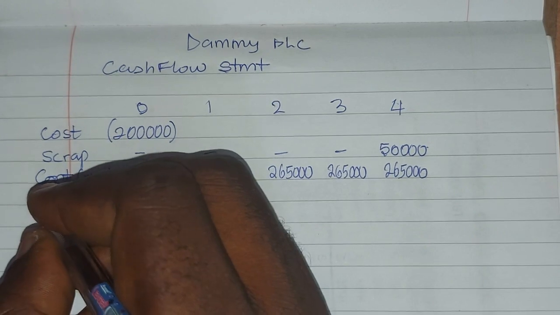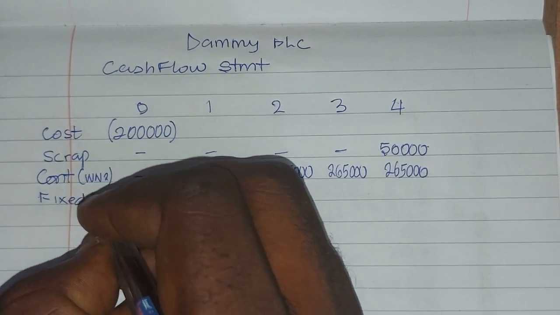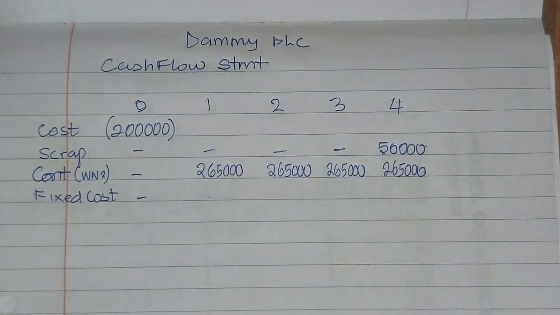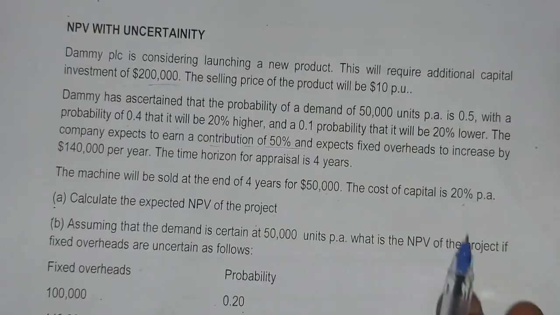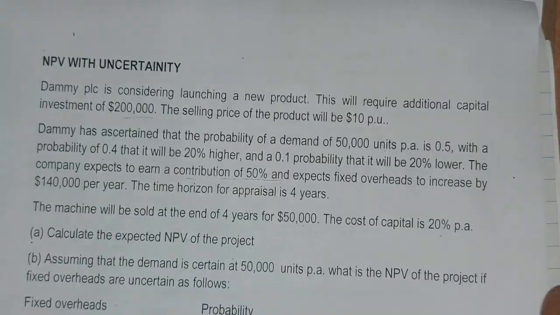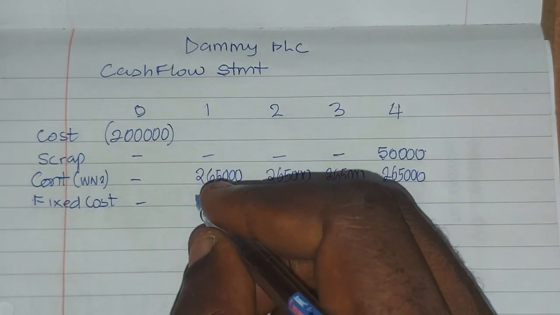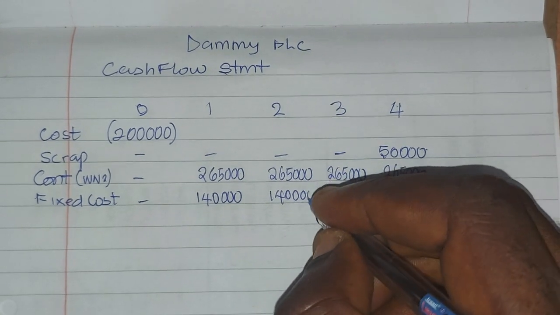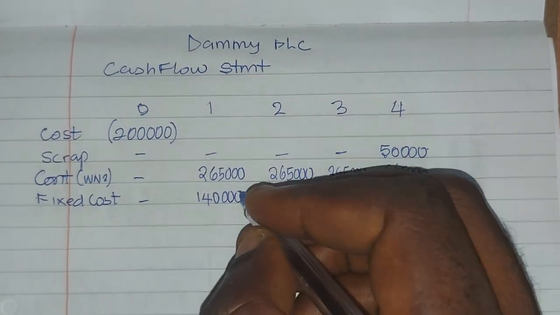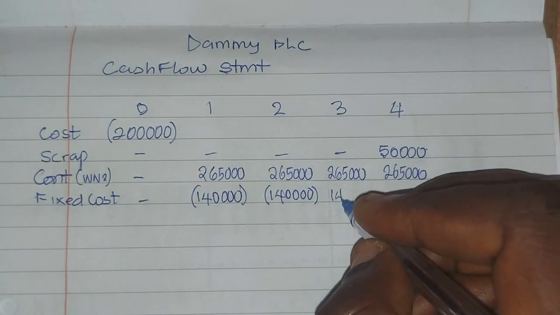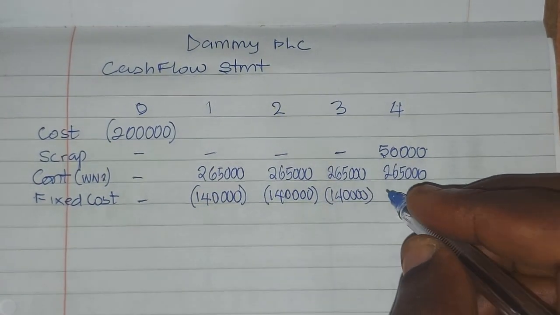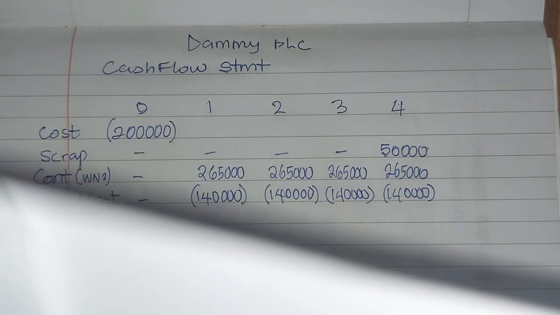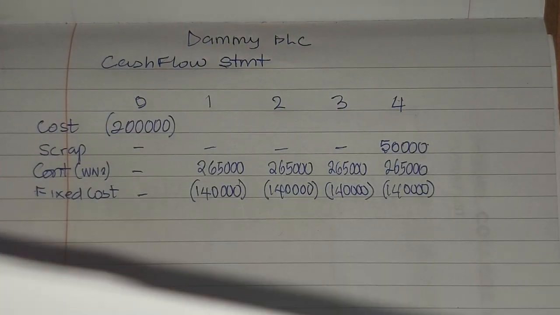Then we have our incremental fixed costs for the project. We are told that fixed costs will increase by 140,000 per year. And don't forget, this is an outflow, it is a cost. 140,000, that's an outflow, 140,000 each year. Any other? I think that is all.